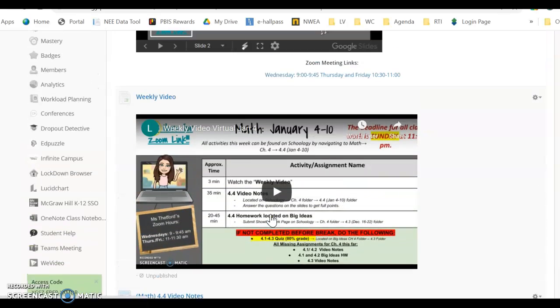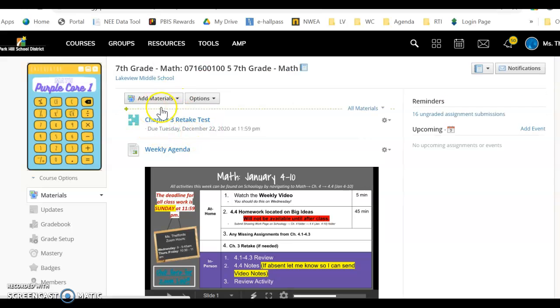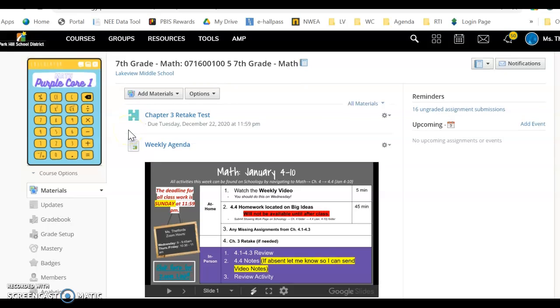And then I wanted to show you that the retake is sitting right here at the top of our course in Schoology. So if you wanted to do that, that's here for you. I take your better score out of the 2 tests, and it can improve your grade quite a bit.